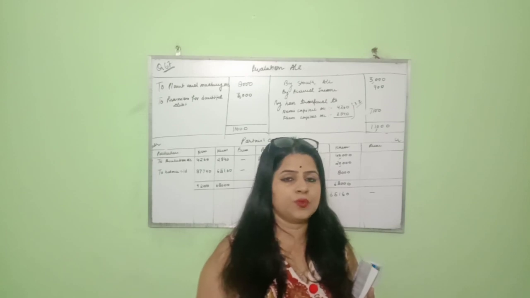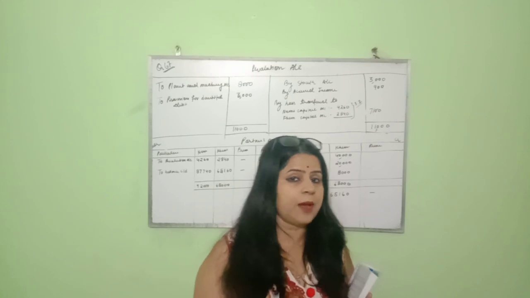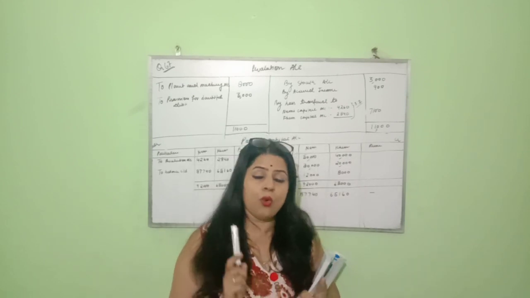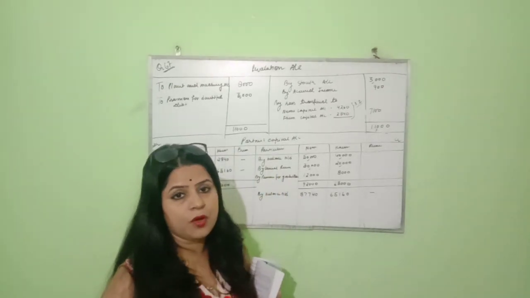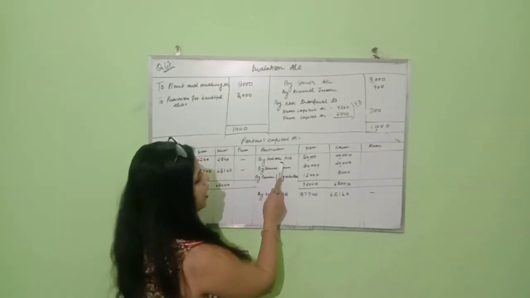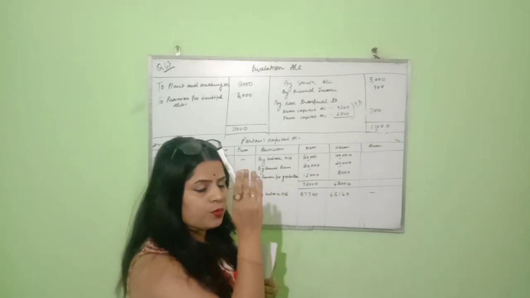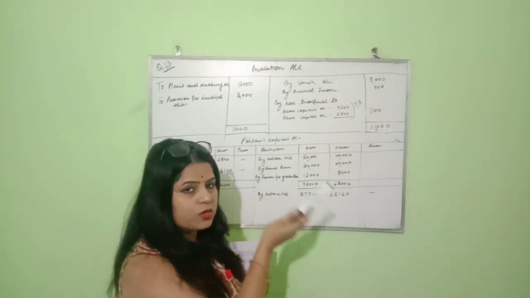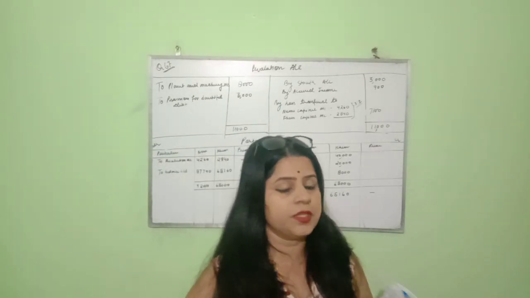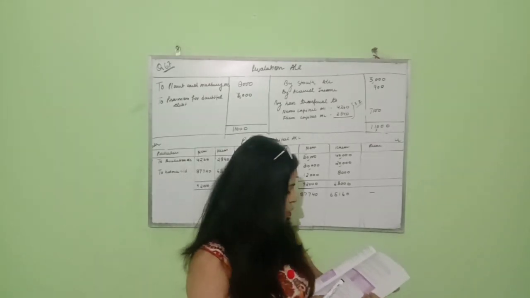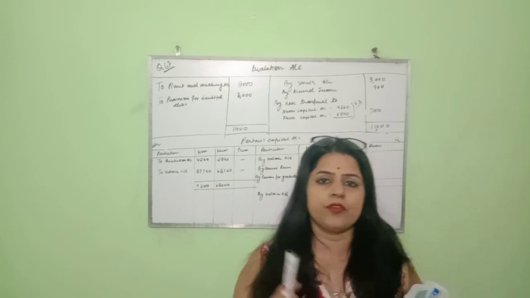The number one thing is that we have to bring down the capital of the partners from the old balance sheet. Whose capital will be brought down? We will bring down the old partners' capital from the balance sheet. So number one step is to write the capital of the partners. So by balance brought down 50,000 and 40,000. This capital is already given in the old balance sheet, so bring those figures into the partners' capital account. Next you can see in your balance sheet, general reserve is given, 50,000. So this is to be distributed among the old partners in their profit sharing ratio.